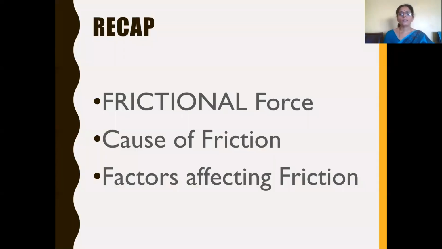So children, in this session we have learnt about what frictional force is and the cause of friction, as well as the factors affecting friction.